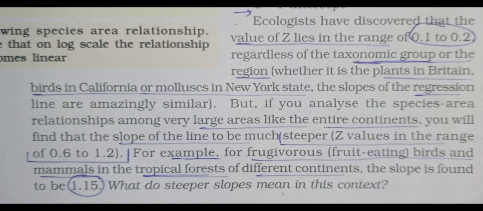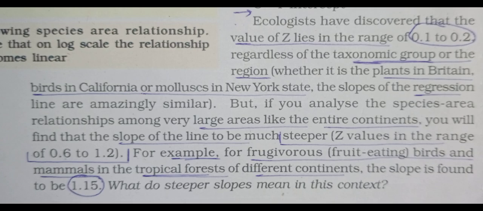Okay, now see the last paragraph. Ecologists have discovered that the value of Z lies in the range of 0.1 to 0.2 generally. So underline 0.1 to 0.2, it is an MCQ, regardless of the taxonomic group or the region, whether it is a plant in Britain, a bird in California, or a mollusk in New York state. The slopes of the regression lines are amazingly similar. So underline that the shape will be similar.